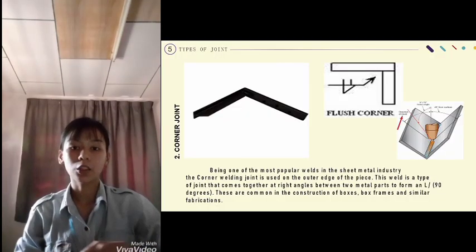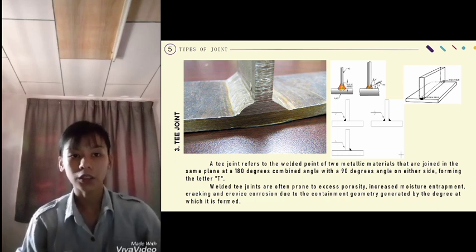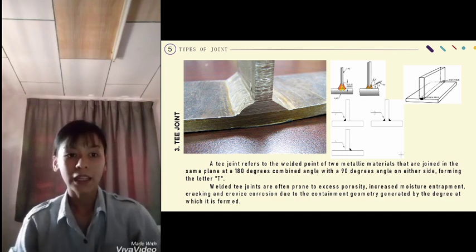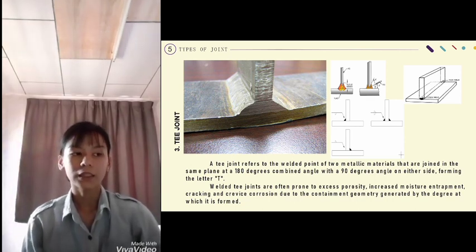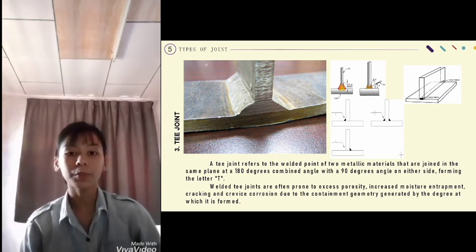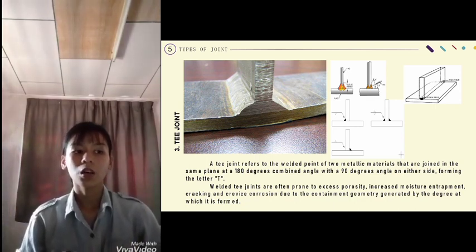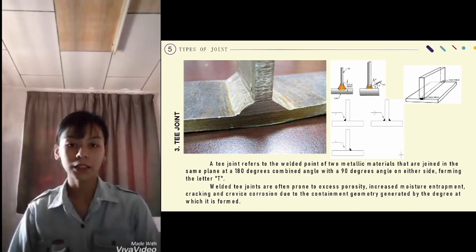Last but not least, the type of joint I use is a T-joint. A T-joint refers to the weld point on two metallic materials that are joined in the same plane at the 180 degrees combined angle with a 90 degrees angle on either side, forming the letter T. Symbol for the T-joint, the triangle is pointing at the above and below the arrow, so we must weld left and right of the work.